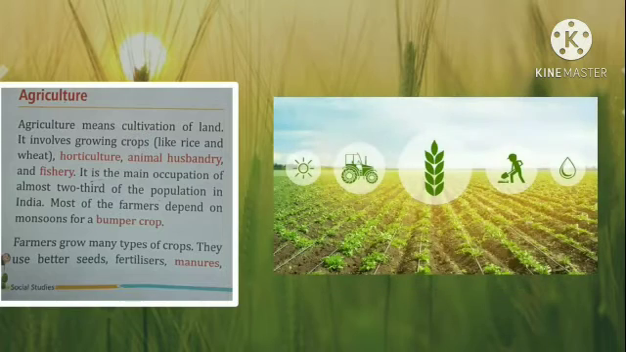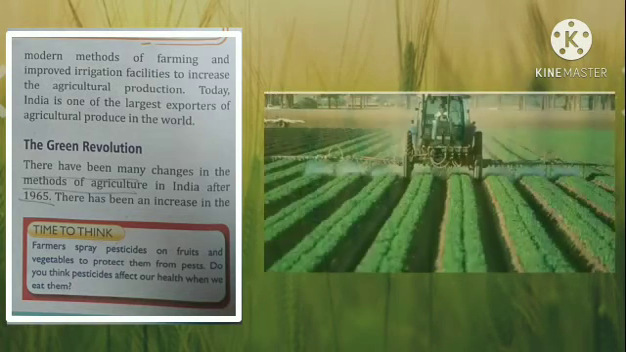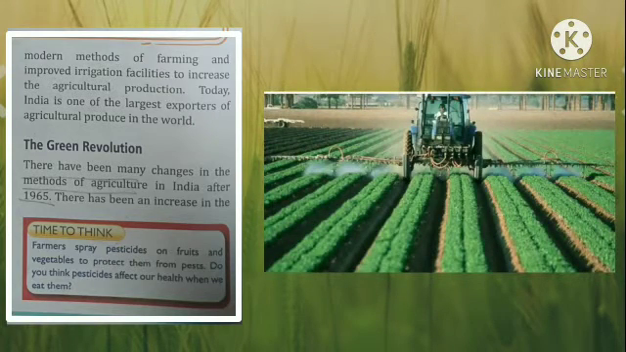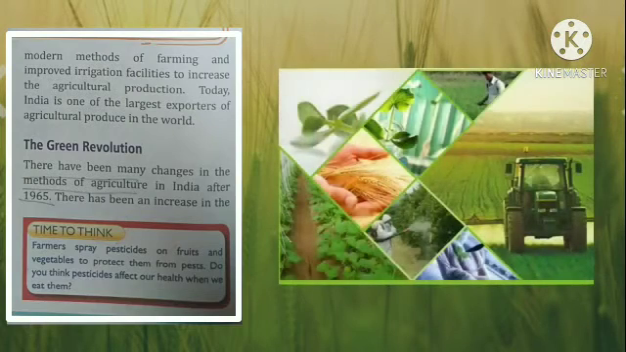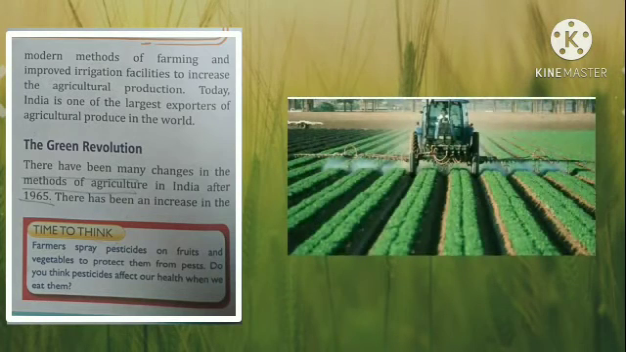They use better seeds, fertilizer, manures, modern methods of farming and improved irrigation facilities to increase the agricultural production. Manure means the waste matter from animals that is used to increase the soil fertility. It increases the fertility of the soil. Modern methods of farming and improved irrigation facilities help so that their agricultural production increases.